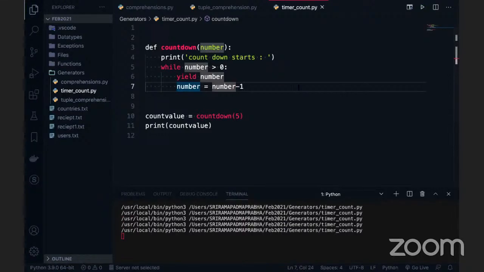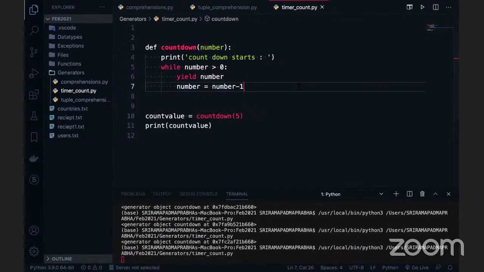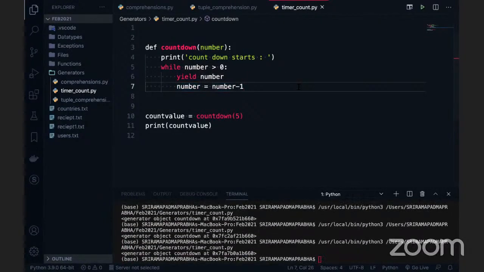Anybody tell me. It is printing now. Yeah, generator object contents. Of course, it is a generator. You did not use the next function. How can it give these results? So what is the next thing I'm going to do? It's very simple. There is another way I'm going to print these generators. Sometimes, like I said, we have to use the next function.